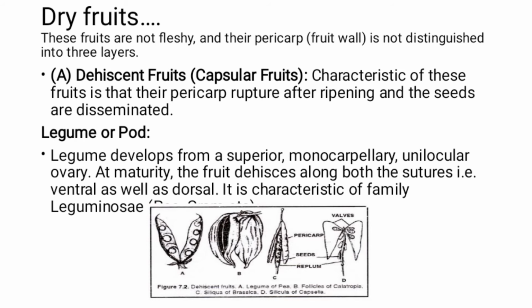The legume develops from a superior monocarpellary unilocular ovary. At maturity, the fruit dehisces along both the sutures, as in the Leguminaceae family. Here is the diagram of the legume.